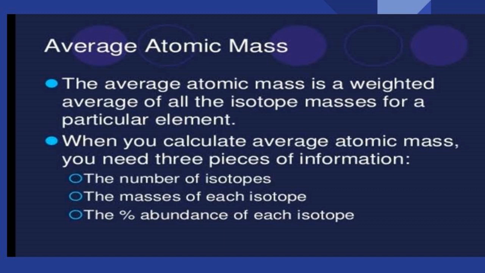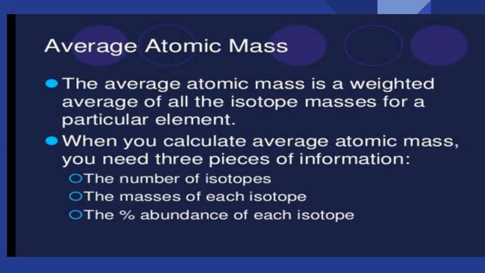When you calculate the average atomic mass, you need three pieces of information: the number of isotopes, the mass of each isotope, and the percentage abundance of each isotope. The atomic masses of elements given in the periodic table are average atomic masses. Sometimes the term atomic weight is used to mean average atomic mass.